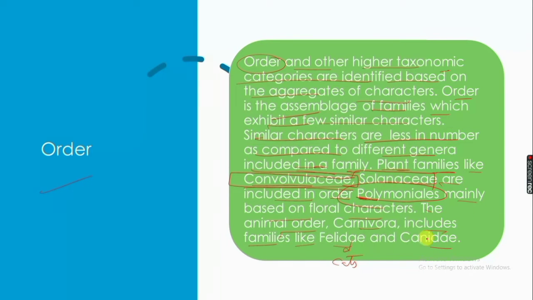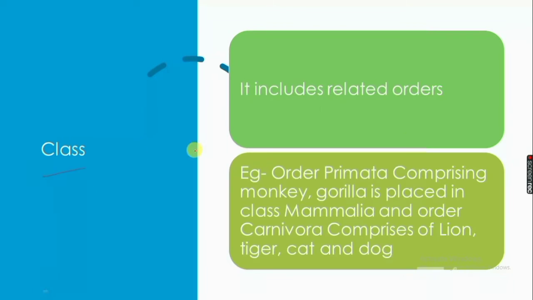Class includes related orders, the orders which are relatable to each other. For example, order Primata, comprising monkey and gorilla, is placed in the class Mammalia, and order Carnivora comprises lion, tiger, cat and dog.